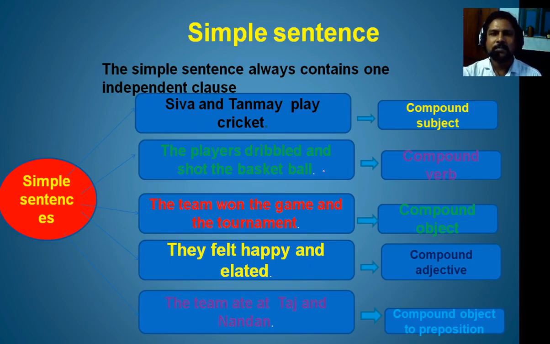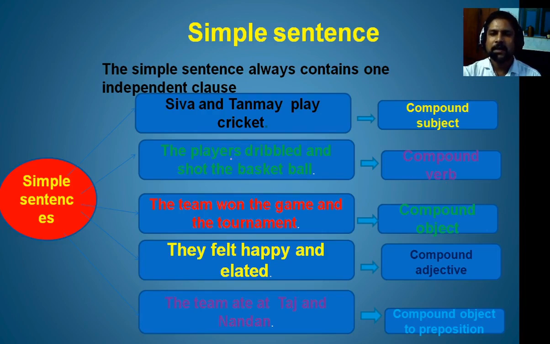Look at the second example. The players dribbled and shot the basketball. Here the players is the subject. Dribbled and shot the basketball is the predicate part. The predicate part has two verbs, so we can say it's a compound verb.